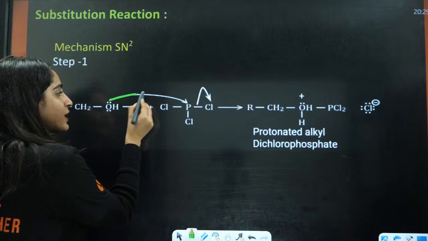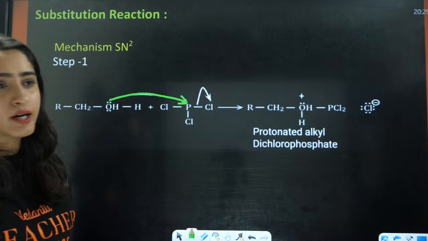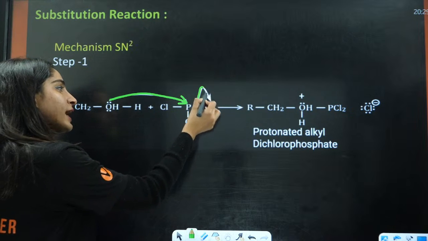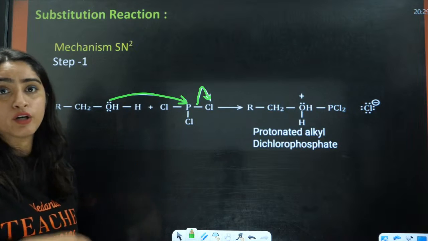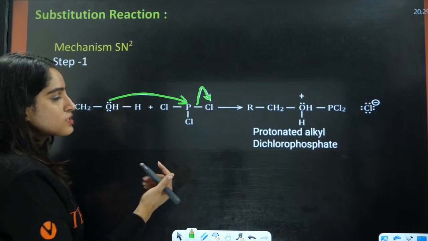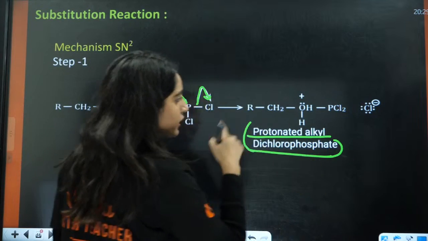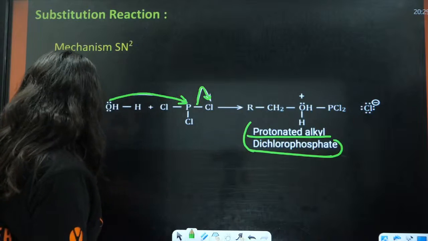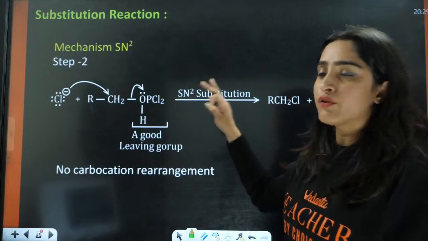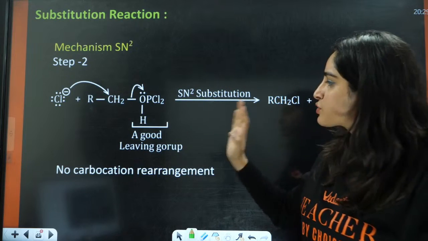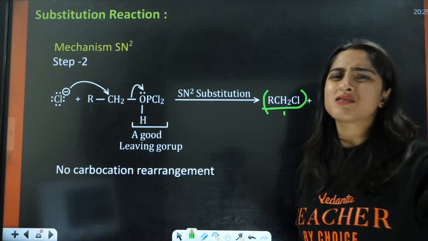This lone pair is going to attack the phosphorus, which is electron deficient. The octet is not completed here. So chlorine is going to leave from this side, because phosphorus cannot handle more than 3 bonds here. So you will have the formation of this protonated alkyl dichlorophosphite, and after that the second step, by SN2 mechanism, is going to form RCH2Cl. Very simple reaction.